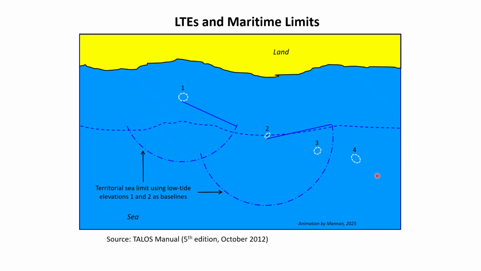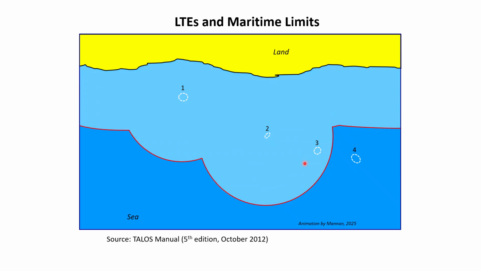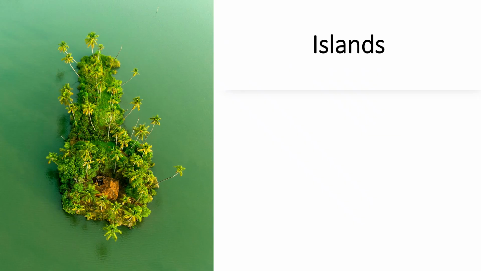And number 4 will not either, right? So the country's new territorial water will look like that. Due to low tide elevations 1 and 2, this country's whole territorial water has increased, right? So that's the benefit of low tide elevation.